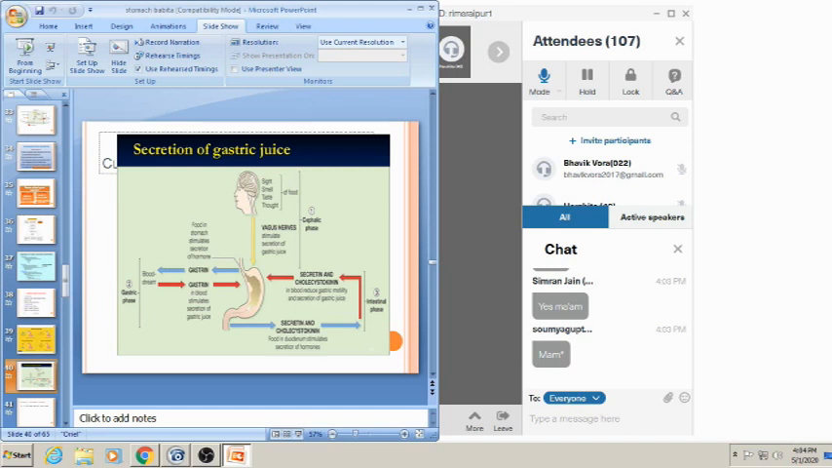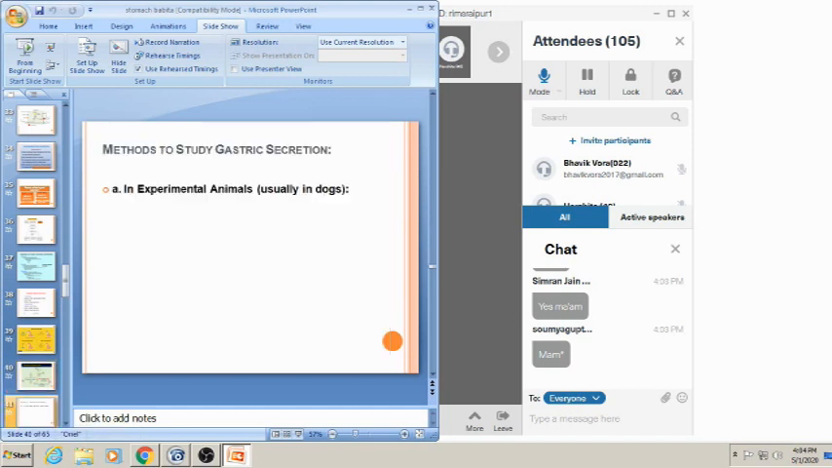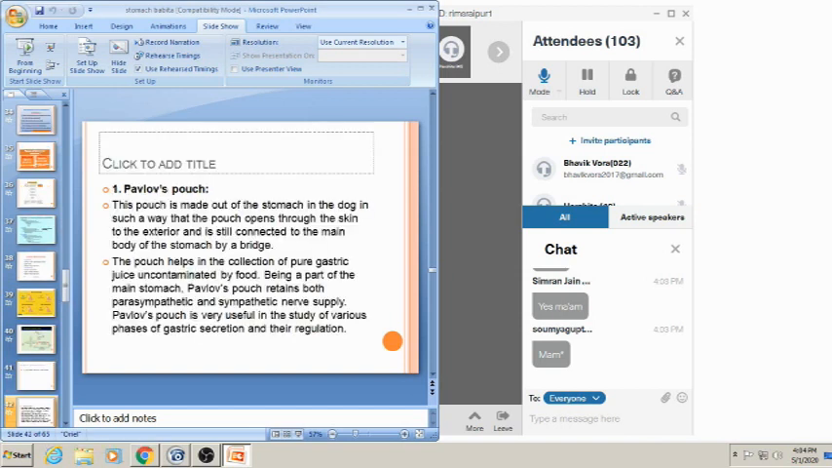So the regulation of the gastric secretion happens in the stomach by the cephalic phase, the gastric phase and the intestinal phase. Now coming to the method to study the gastric secretion in experimental animals, usually in dogs. One picture I already showed you about the bell dog experiment. Okay, first is the Pavlov's pouch. This is the experimental study for understanding the regulation of the secretion of the gastric juice.